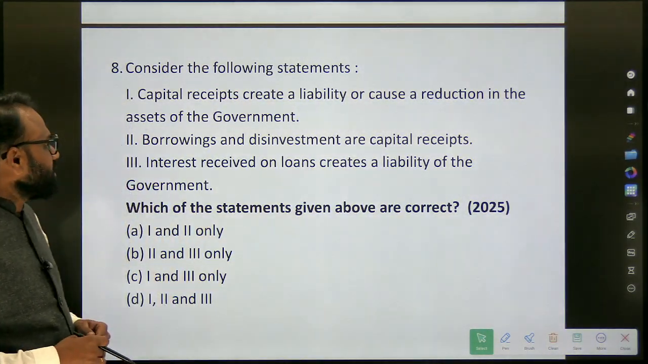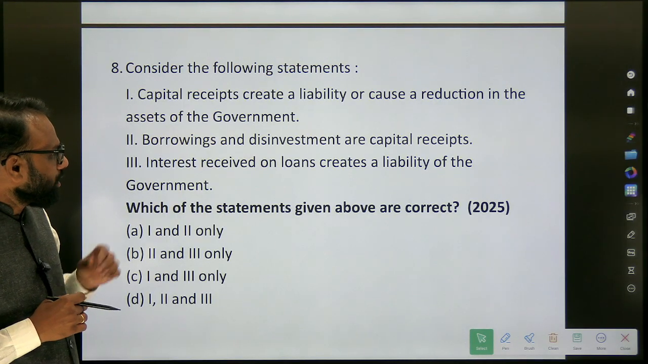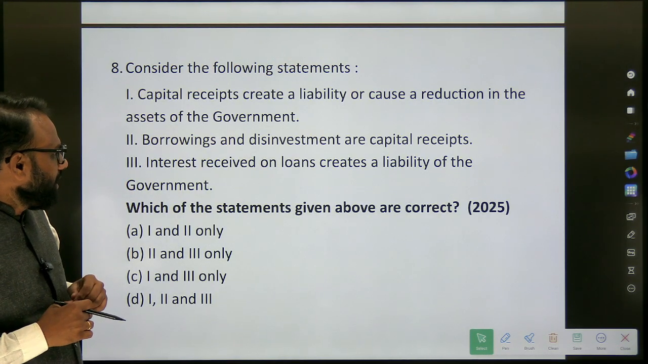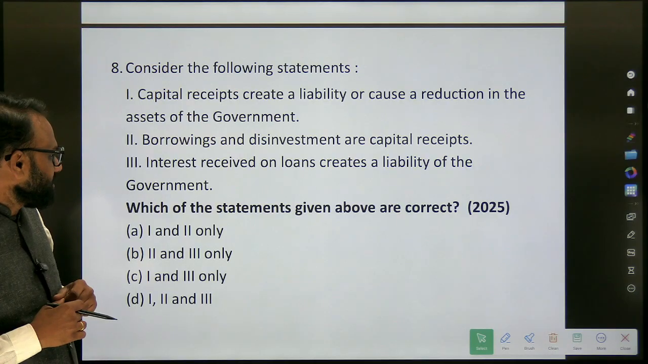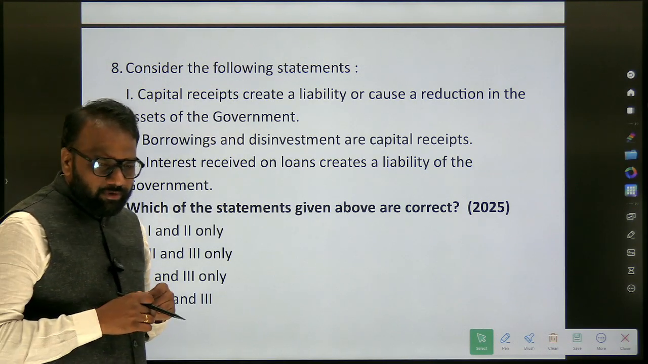Okay, so the next question. Consider the following statements. Capital receipts create a liability or cause the reduction in the assets of the government. Borrowing and disinvestment are capital receipts. Interest received on loans creates a liability of the government. Okay, liability of the government.